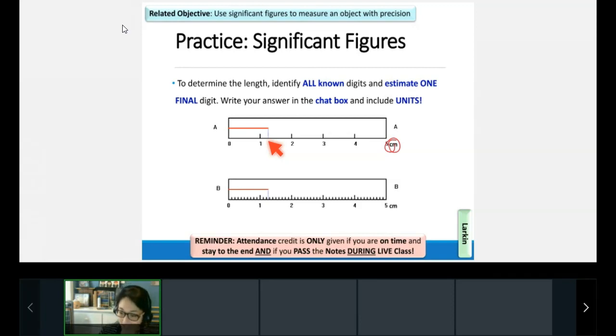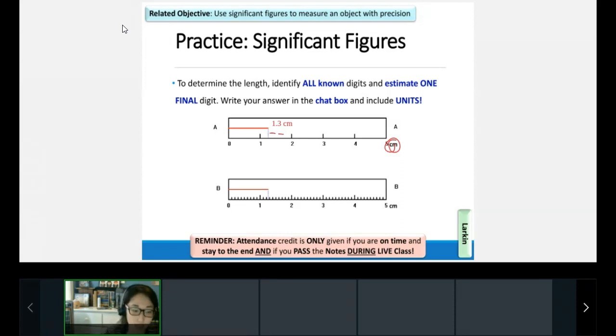There we go. I see Angelina. I see Lena, Callie, Itati, Lexi, Lena. Yeah, again, your estimation might be a little bit different, but I think most people are saying 1.3 centimeters. Excellent. All right. So again, we have a known digit, which is the 1, and an estimated digit, which is the 3. Now let's go ahead and take a look at a tool that's more precise.